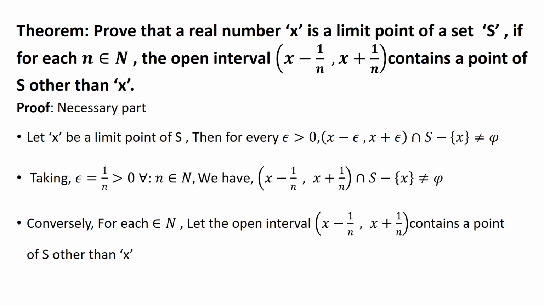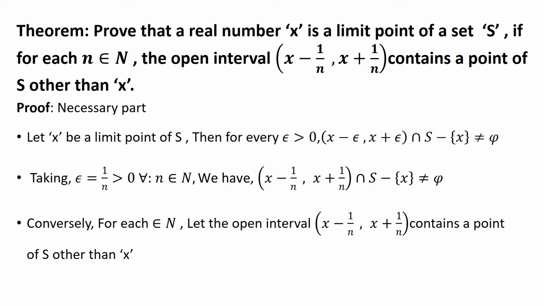And now the next theorem. Prove that a real number x is a limit point of the set S if and only if for each n belonging to the set of natural numbers, the open interval x minus 1 by n, comma, x plus 1 by n contains a point of S other than x. So, the theorem states that a real number x is a limit point of a set S if for each n belonging to the set of natural numbers, the open interval x minus 1 by n, x plus 1 by n contains a point of S other than x.